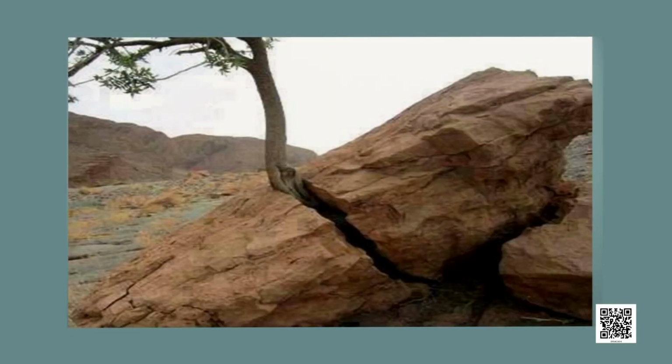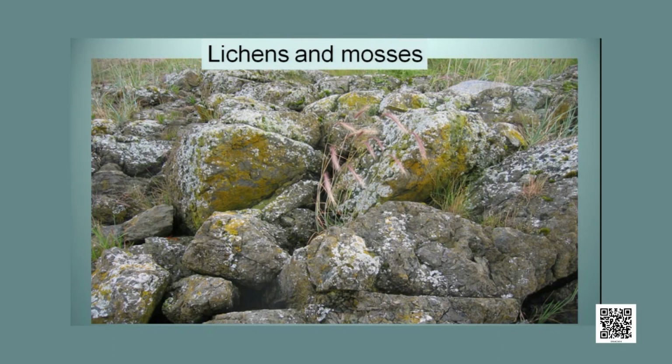Living organisms also cause weathering. How? The roots of plants grow between the cracks of the rocks. And as the plants grow, the roots also grow and make the cracks bigger and break the rocks into smaller pieces. And lichens and mosses, they grow to a large extent on the surface of the rocks, and they release some chemicals which powder down the rocks, and by this they also cause weathering.